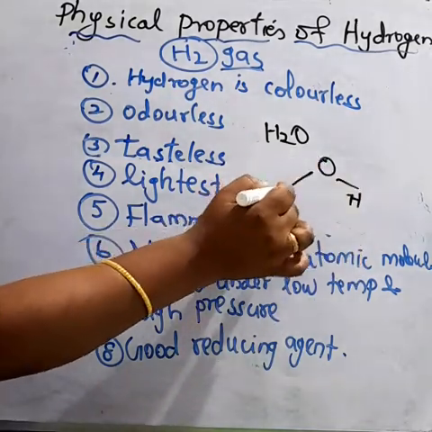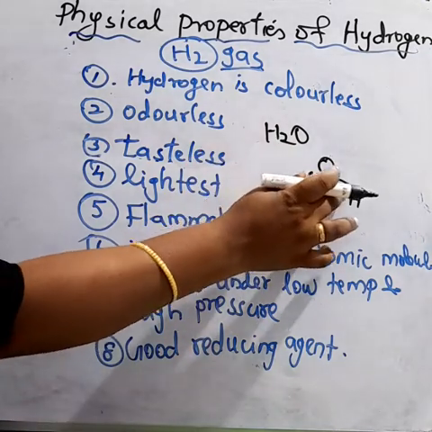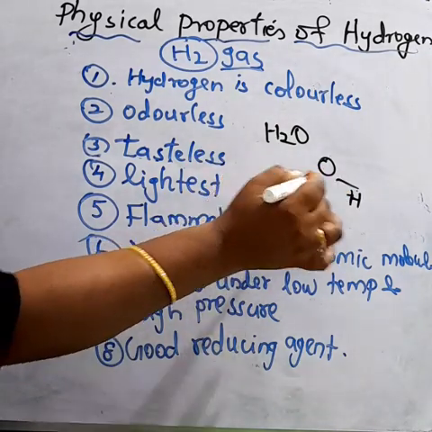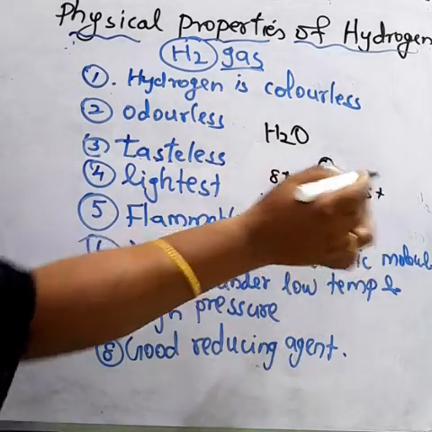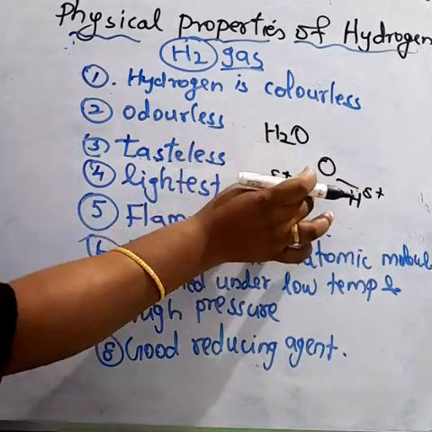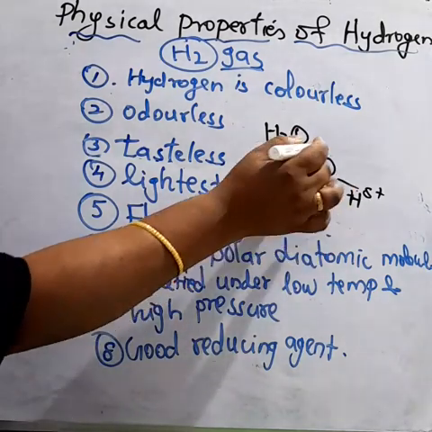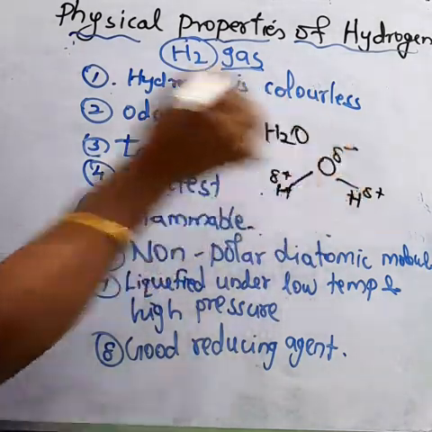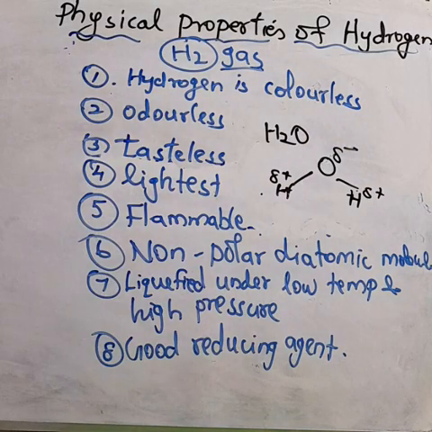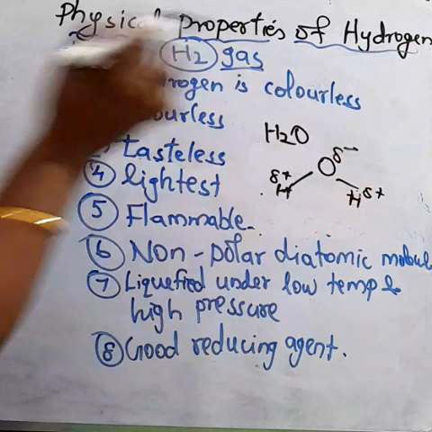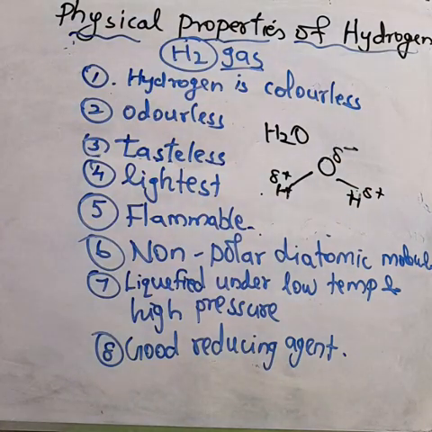Hydrogen always donates electrons, so it becomes positively charged. When it donates the electron to the oxygen atom, oxygen becomes negatively charged. So positive and negative charges present in the same molecule is called polar.